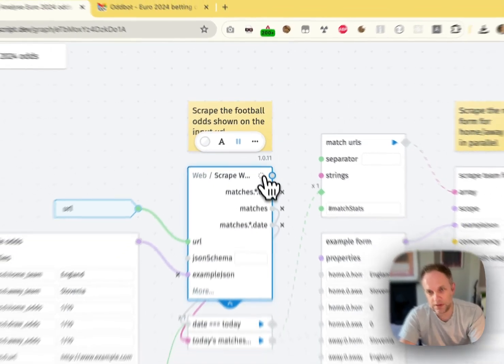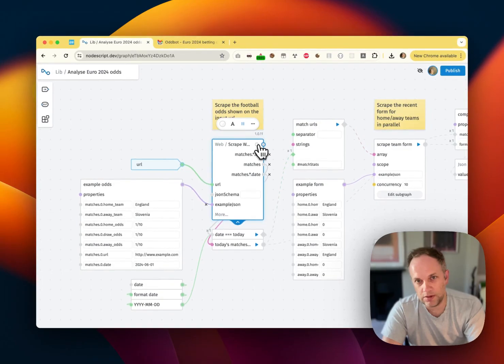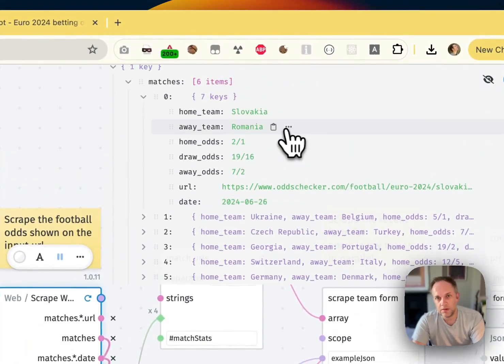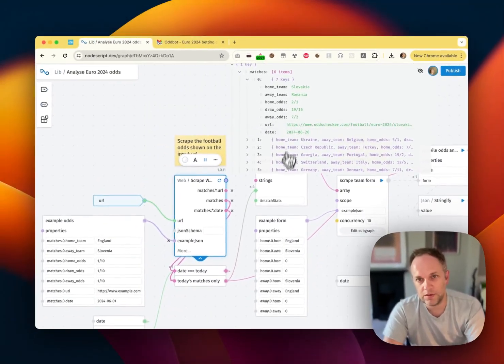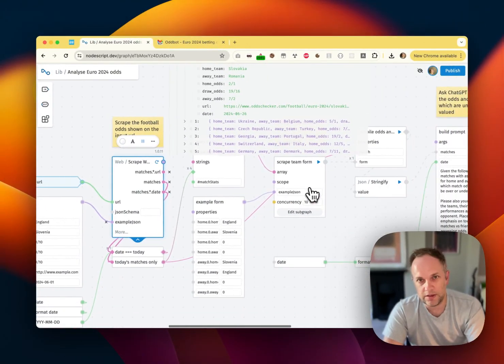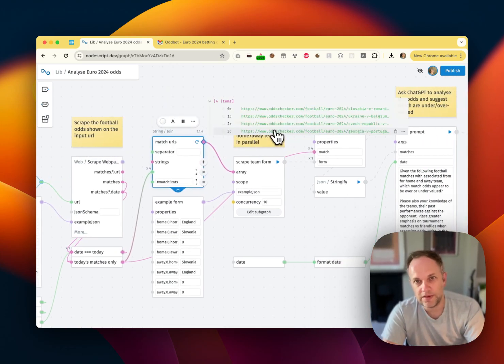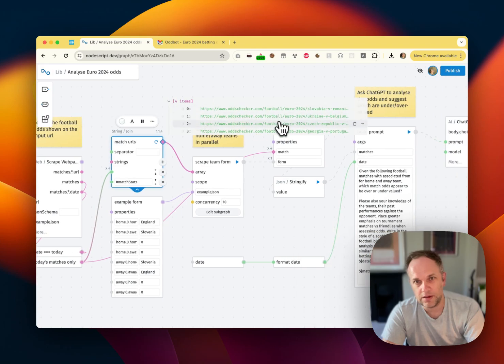So now this is sending a bot to the website, and we'll use AI to automatically parse the data. So this is what's come back. You can see all of the matches, the home odds, the draw odds, the away odds, and the URL and so on. So we're interested in today's matches only, so we filter out all of the other ones, and these are the matches that are going on today.